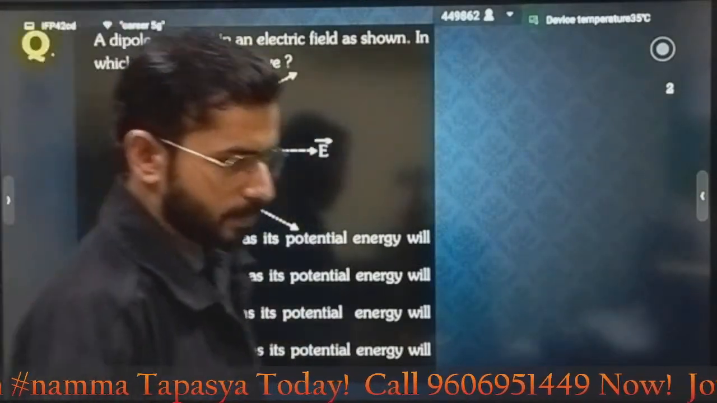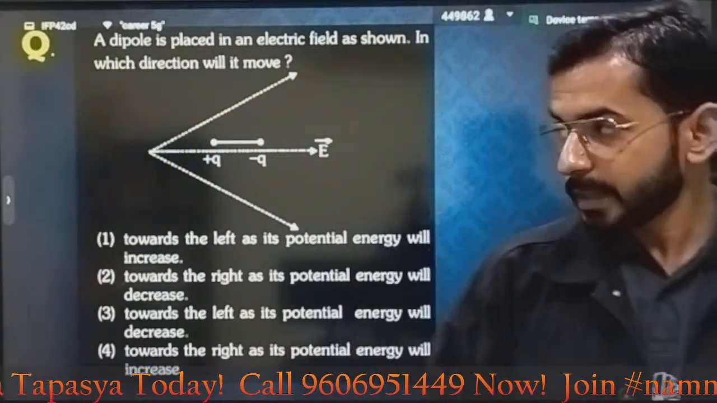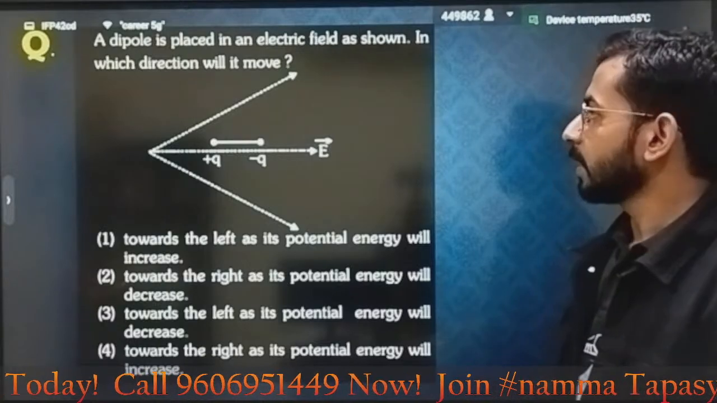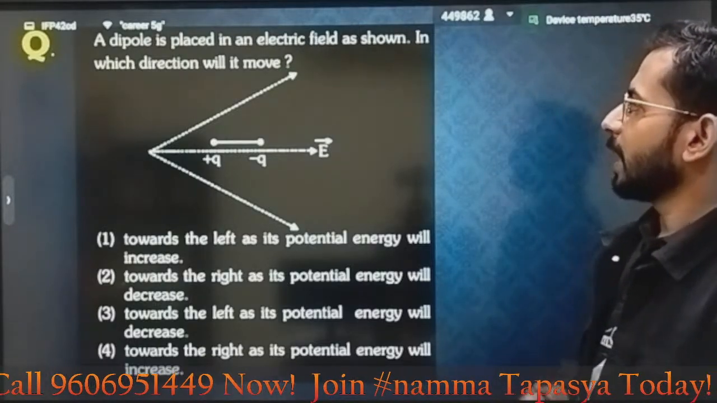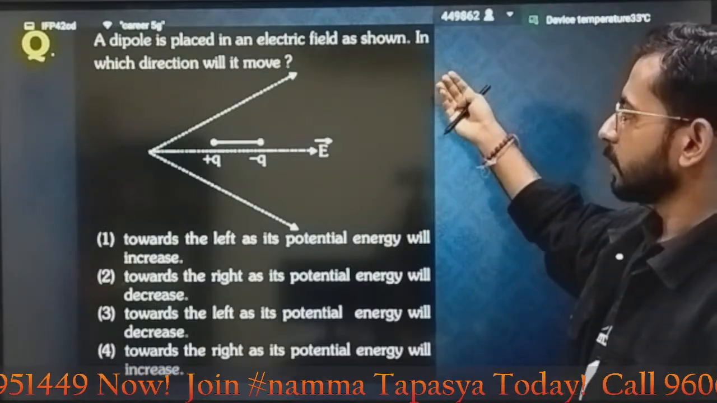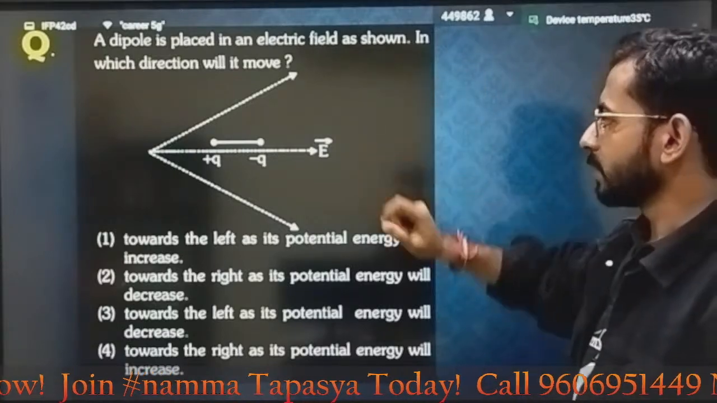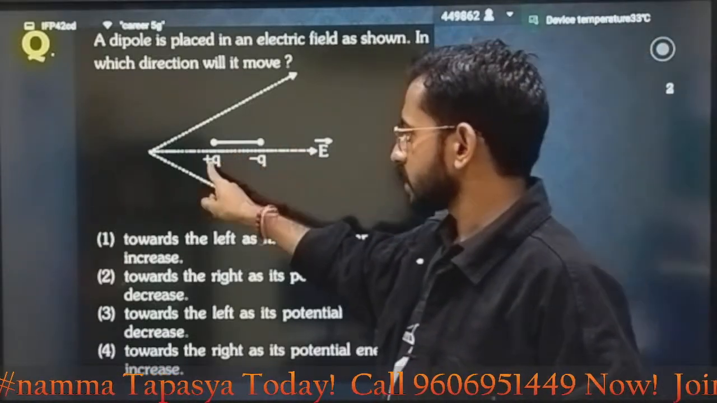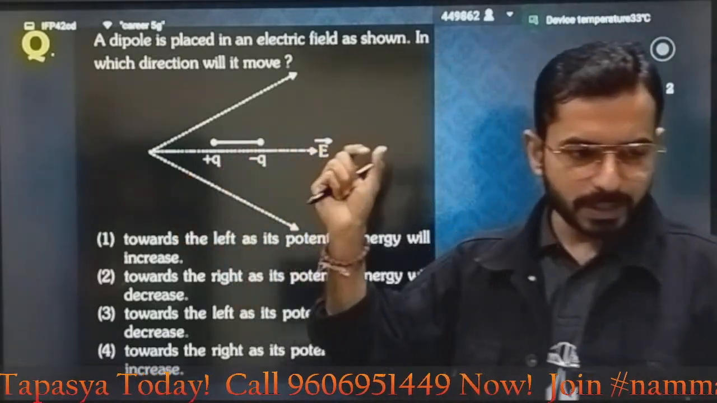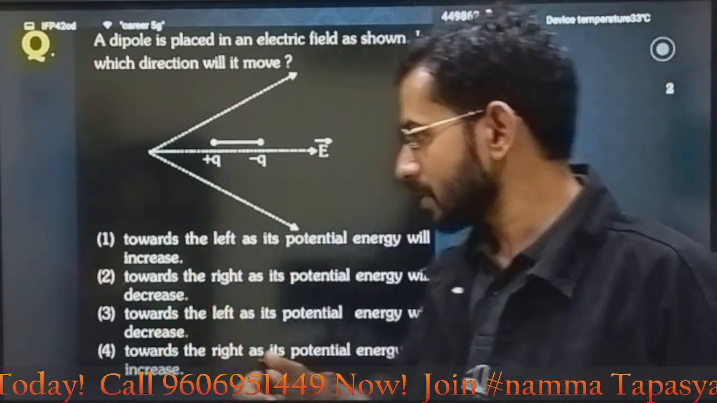Very good, very good. Next question. What is the question? Let's see. A dipole is placed in an electric field as shown. In which direction will it move? Here is a dipole, a positive charge and a negative charge kept at a very close distance. You have to tell in which direction it is going to move.